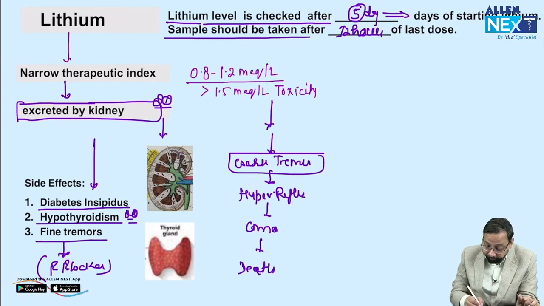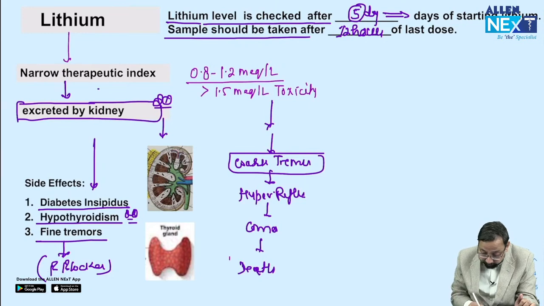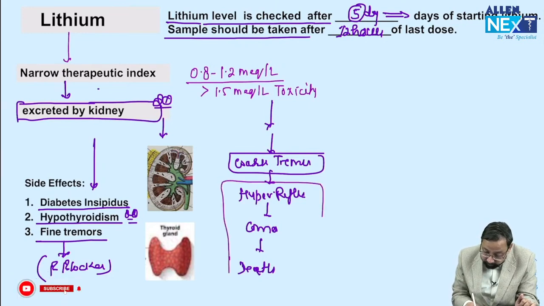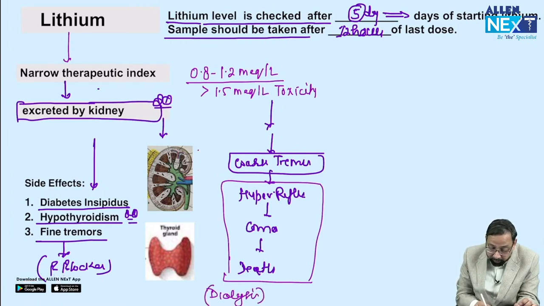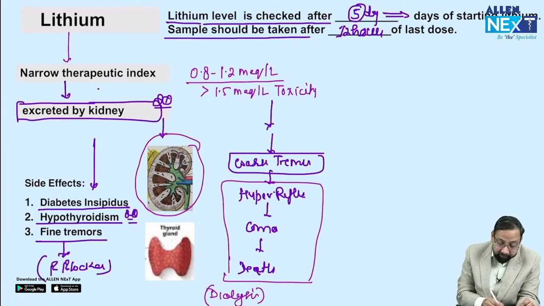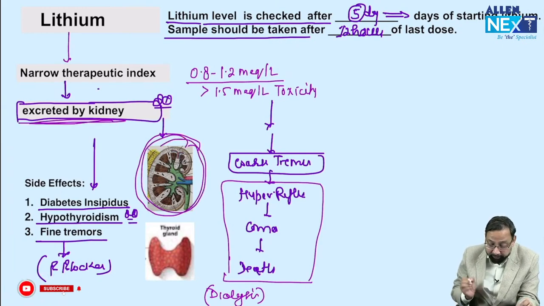And now, in toxicity, you will do dialysis. If such severe symptoms are there, you will do dialysis. Why dialysis? You all know the alternative of kidney. Yes, lithium is excreted by kidney. So the alternative of kidney is dialysis.